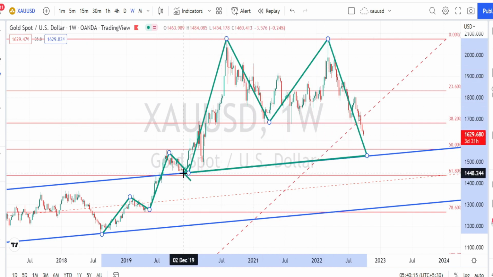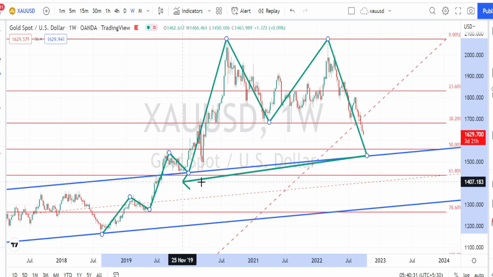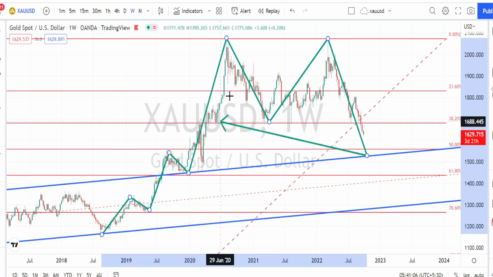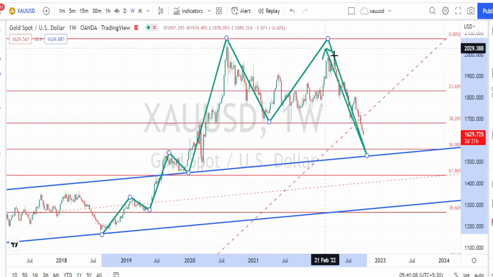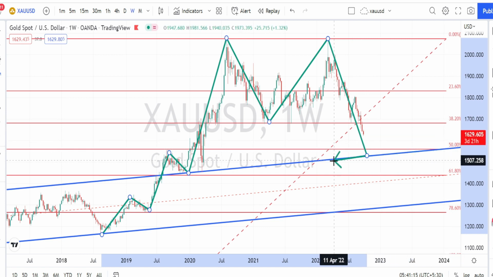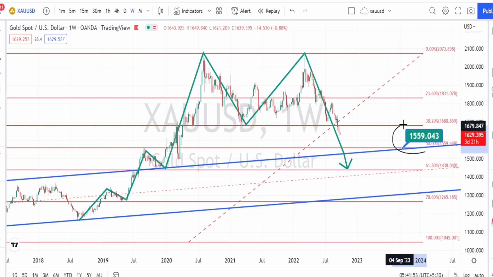We can expect it to retrace to the level where it started its bullish trend. I've also drawn a parallel line or a support line over here. We can expect it to retrace back to this trend line or the support line. I have also used the Fibonacci levels to understand how low it can retrace. So if the price action retraces up to this support line, it is going to be a 50% retracement, and 50% retracement is going to be around 1560.